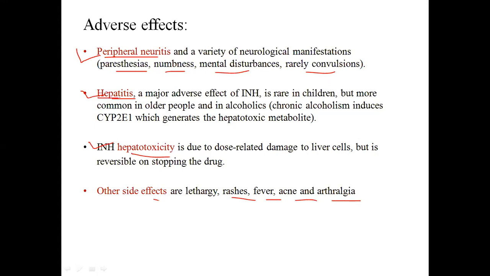Okay, hepatitis is more common in older people and alcoholics. Okay, older people में क्या होगा, the liver is not fully developed, it is not efficient, मेटाबॉलिज्म का प्रॉब्लम रहेगा ओल्डर पीपल में. ओके, चिल्ड्रन में भी होता है बट इट इज रेयर इन चिल्ड्रन. ओके, और अल्कोहलिक्स में भी होता है बिकॉज क्रोनिक अल्कोहलिज्म इंड्यूसेस CYP2E1 एंजाइम which generates hepatotoxic metabolite. Okay, so alcoholics are more prone to hepatitis if they are having tuberculosis with INH medication. Okay, I hope I'm clear with adverse drug effects.